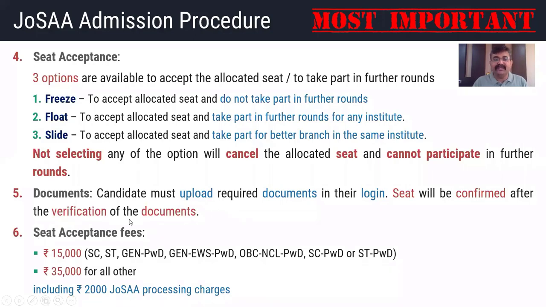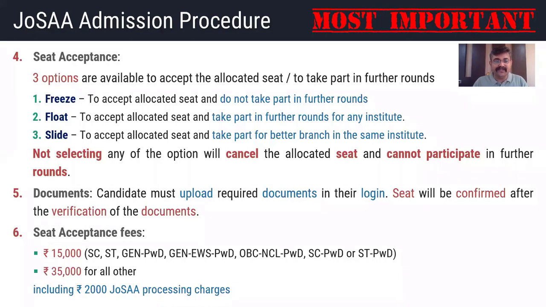If you want to accept the admission, if you want to accept the seat, then you need to pay the fees also. So you need to pay the token amount of fees. This is token amount of fees for the categories of SC, ST, General PWD, General EWS PWD, then OBC NCL PWD, SC PWD or ST PWD. Now for all these categories of students, you need to pay 15,000 token fee. That will be online. From your login itself, you need to pay online fees using any option like internet banking or debit card or credit card.